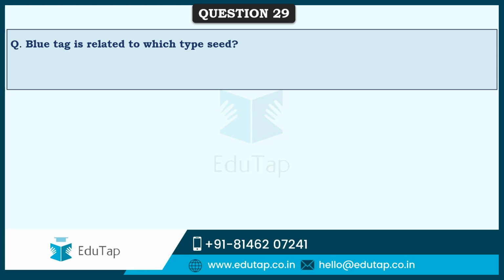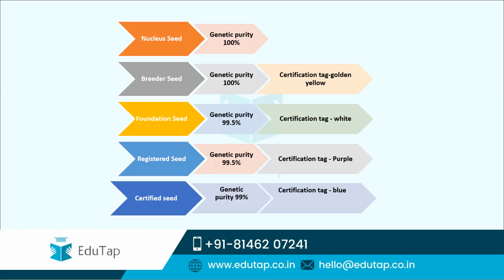So friends, next question is blue tag is related to which type of seed? And it is related to certified seed, and as you can see here, for breeder seed the certification tag is golden yellow, foundation seed it's white, registered seed it is purple, and certified seed it is blue in color.